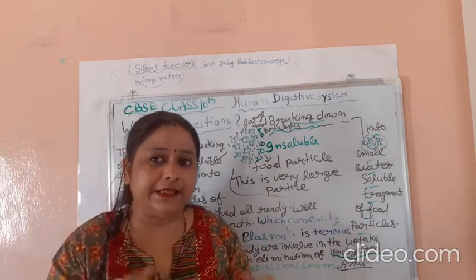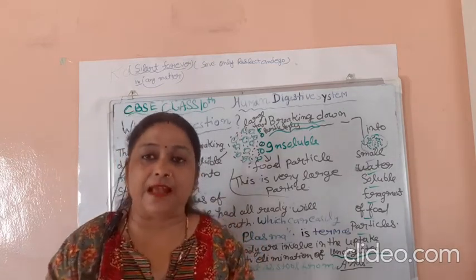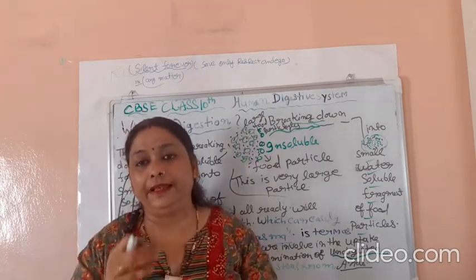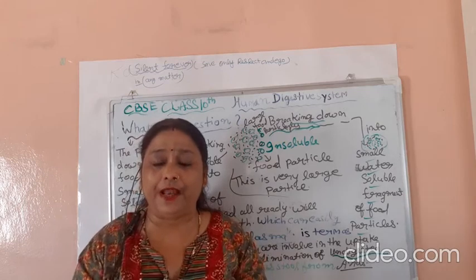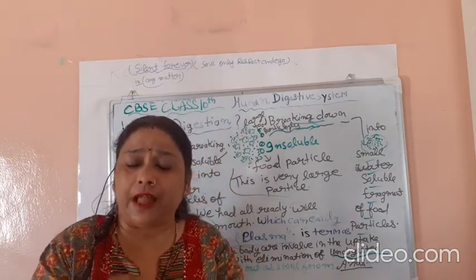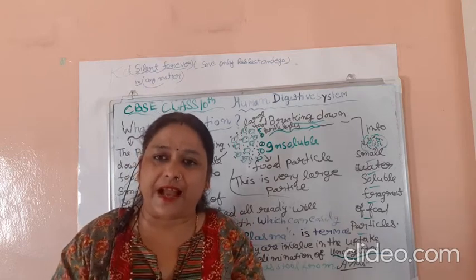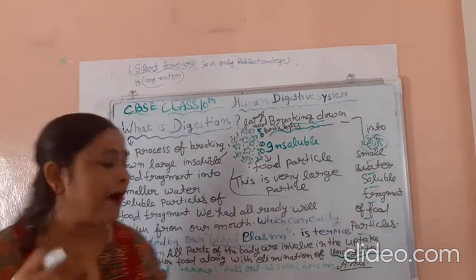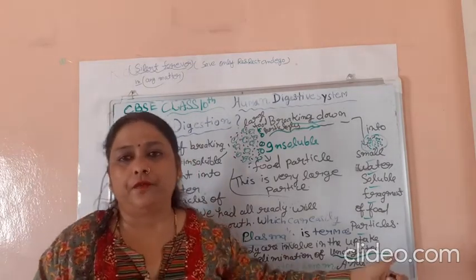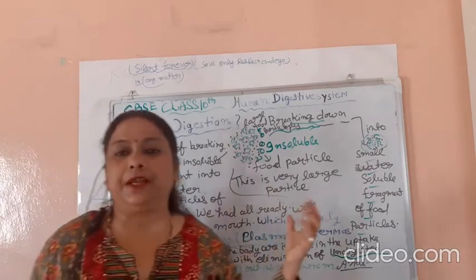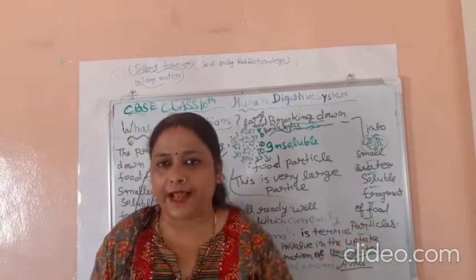This is termed as digestion. And all parts of the body are involved in the uptake and digestion of food, along with the elimination of undigested material, passing out as stool from the anus. So this is a very clear description of how to define digestion.